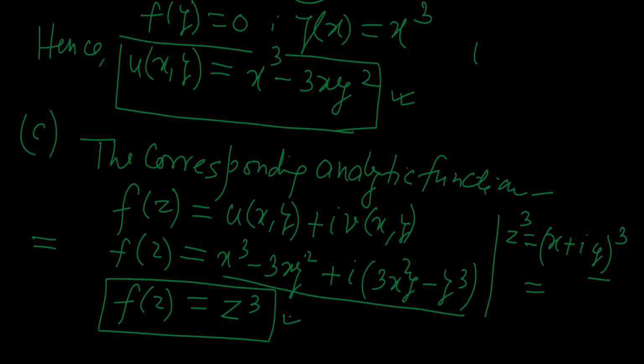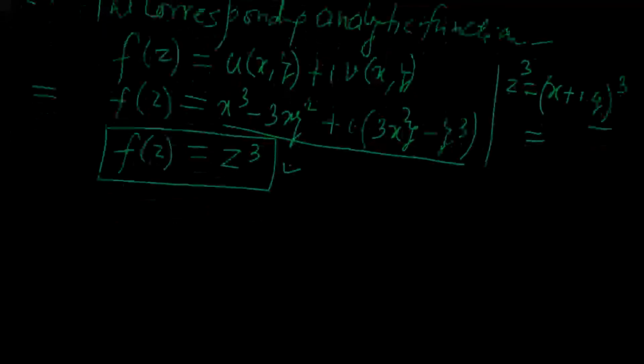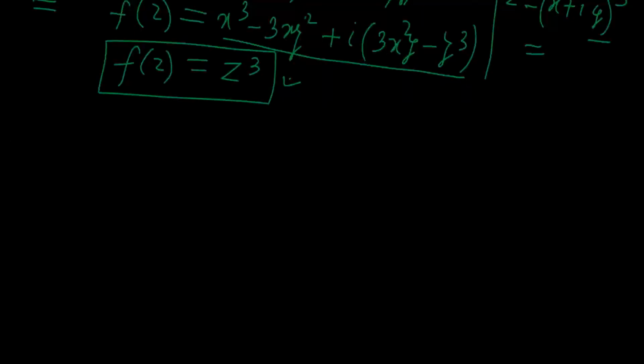I think after this example, you have clearly understood how we will test that a given function is a harmonic function, and if the real or imaginary part of an analytic function is given, how we will find its other part, and after finding the other part, how we will construct the analytic function. All these things, I hope you have understood.